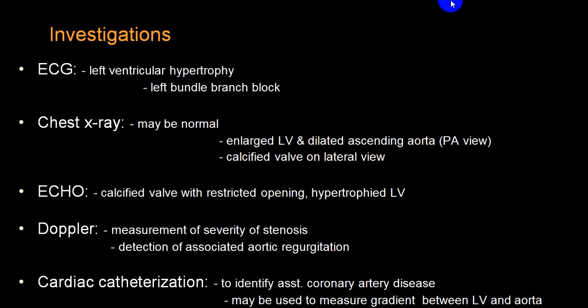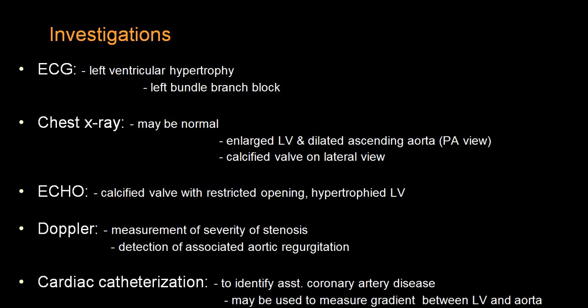So ECG will show you left ventricular hypertrophy with strain pattern and sometimes you get left bundle branch block. X-ray chest, we already told you, LV enlargement with dilatation of ascending aorta, calcification of the valve or calcification of aorta you can see. In an echo, you can identify all the different types of aortic valve, whether bicuspid, unicuspid, tricuspid valve, calcified valve or not. And you can identify severity of hypertrophy, dilatation, and diastolic volume, etc. And Doppler will give you all those ideas.